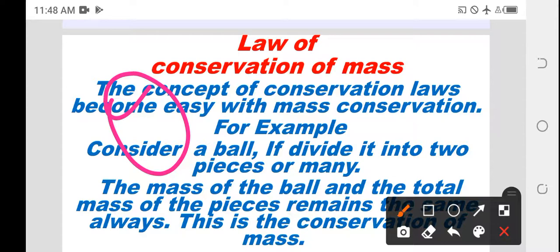The total mass of the pieces remains constant after dividing the ball, and this is called conservation of mass. You are taking a particular ball and the mass of this ball before